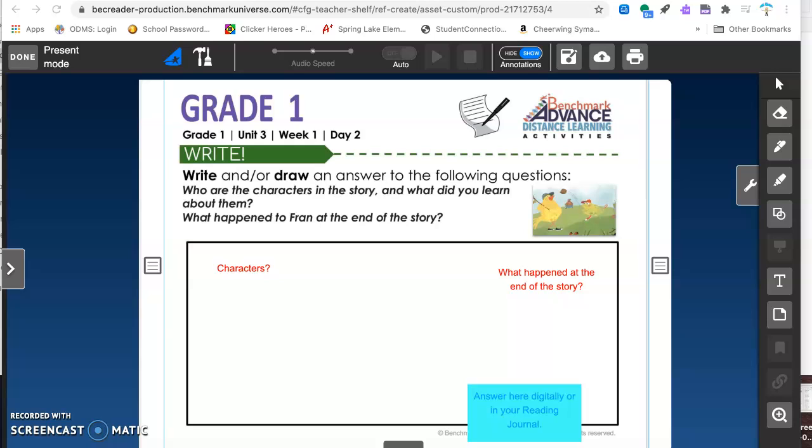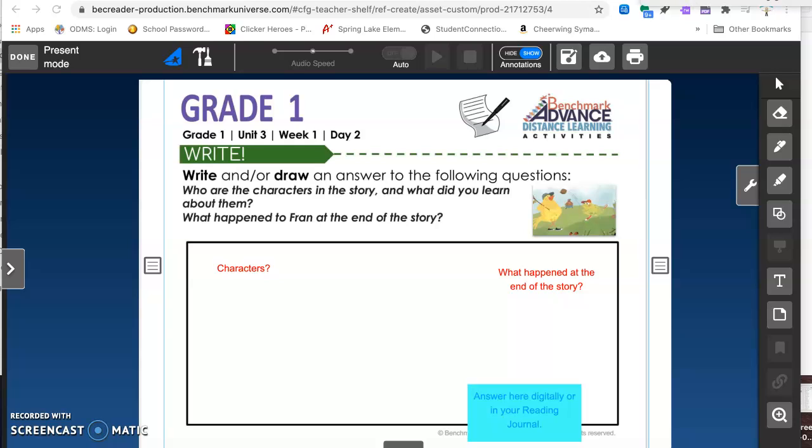Now it's time to write. The directions say write and/or draw an answer to the following questions. Who are the characters in the story? The story you just read, Fran Grabs It. And what did you learn about them? What did you learn about the characters in that story?